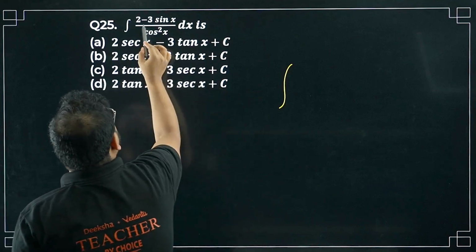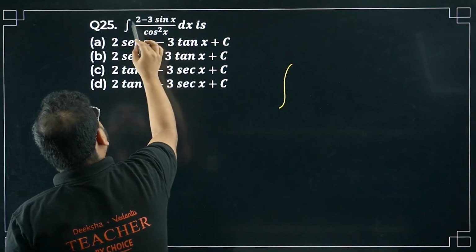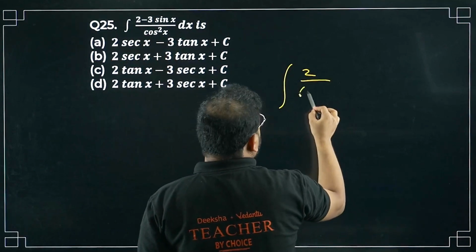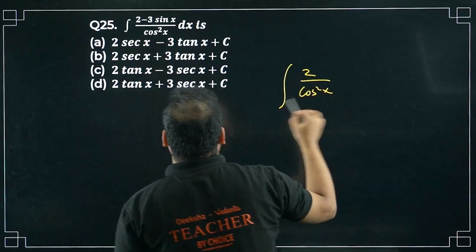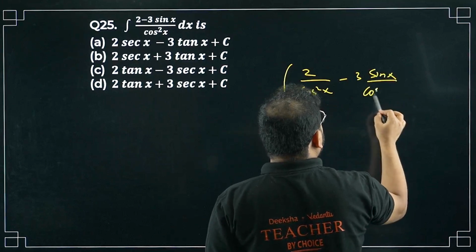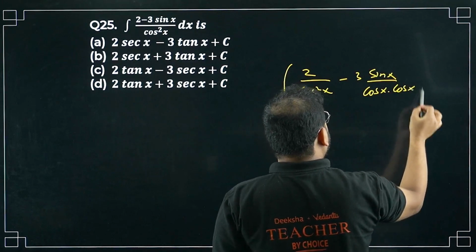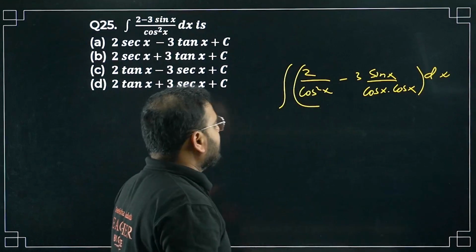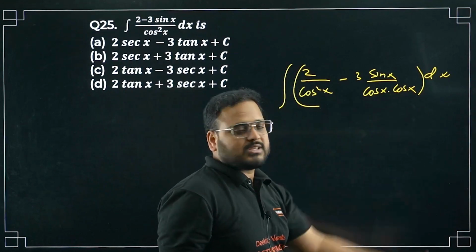We will separate this fraction from this negative sign. We get 2 upon cos square x minus 3 upon, right here like this, sin x by cos x into cos x. There is a bracket and there is dx outside. Please check, I am writing cos square x as cos x into cos x. Why, sir?